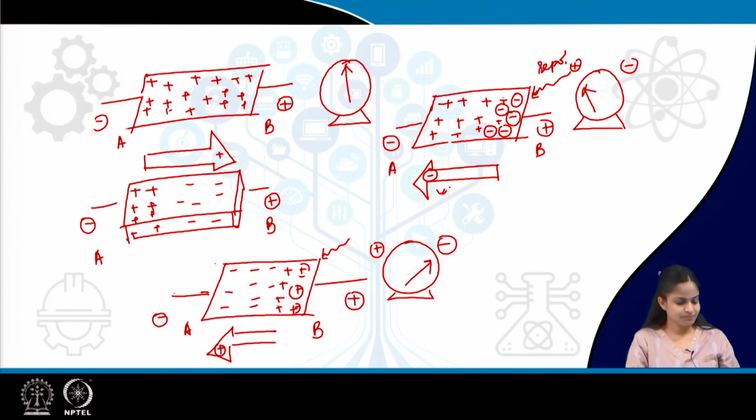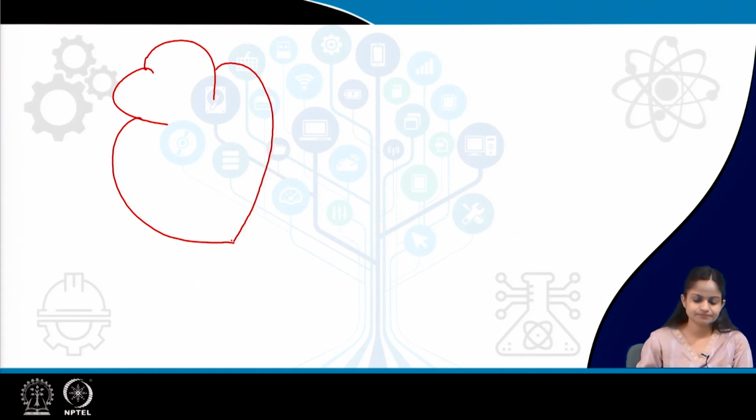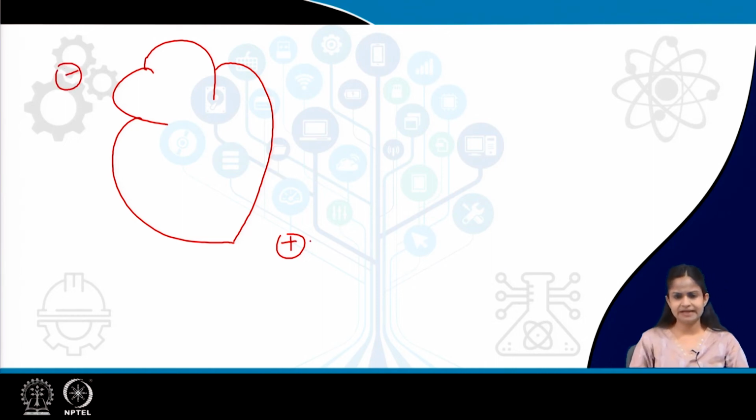Now, with this basic principle, if we just study the electrical impulse conduction in a heart, this is a positive terminal, this is the negative terminal. This positive terminal I have attached, say suppose, to the left foot. Now, since our body is a volume conductor, suppose I want to detect any charges from my left side, from my right side. So, right side of the arm I want to detect.